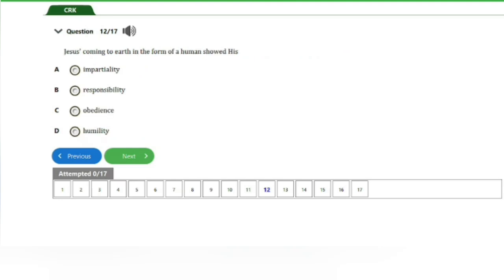So guys, the next question we have here is question number 12. It says, Jesus coming to earth in the form of human showed his A. Impartiality, B. Responsibility, C. Obedience, D. Humility. So guys, obviously the answer to this question is option D here, humility. So let's go ahead and check out the next question, guys.